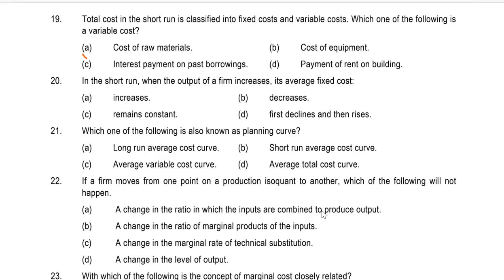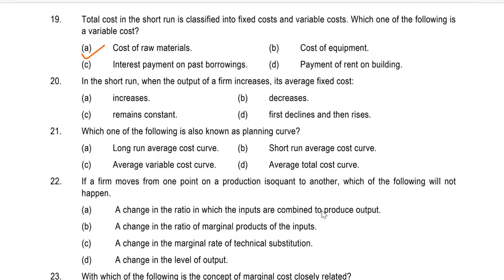The answer is cost of raw material, which is variable. Equipment is fixed. Past borrowing payment is there, so interest is fixed. Payment of rent on building is also fixed.